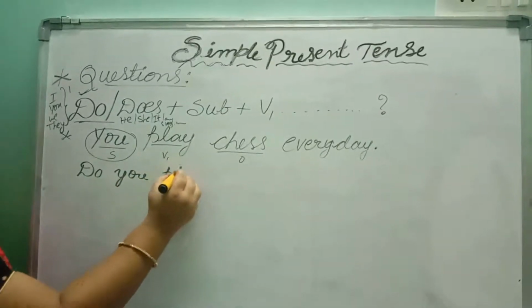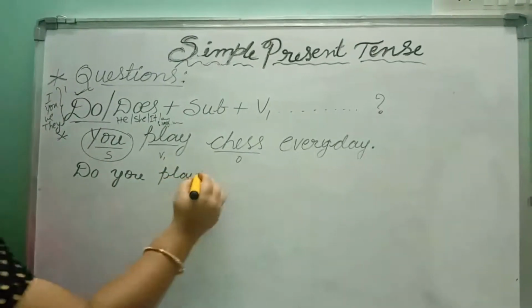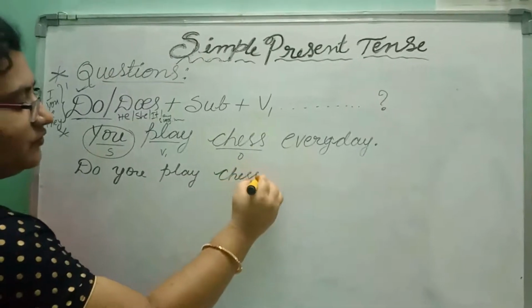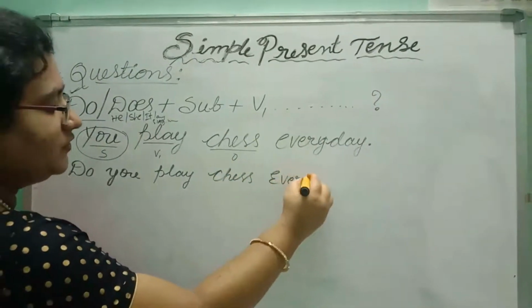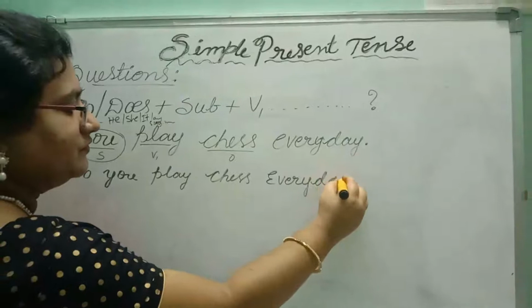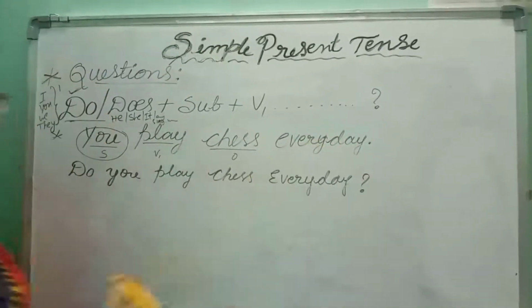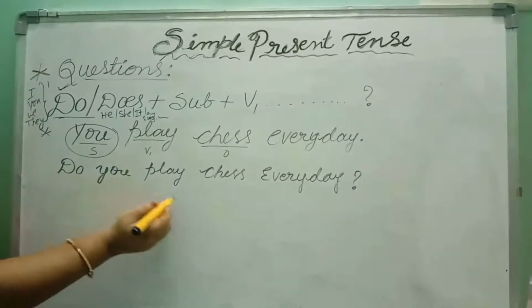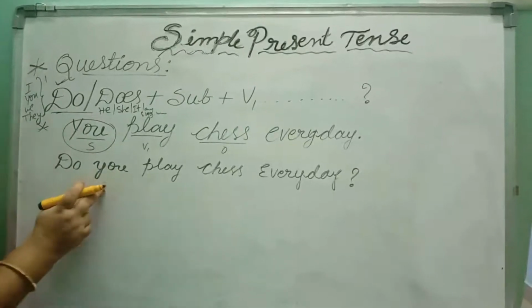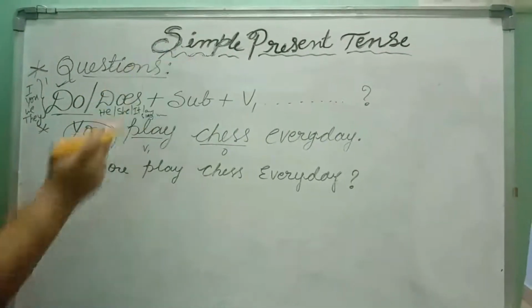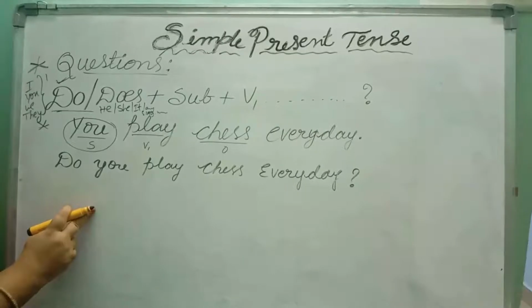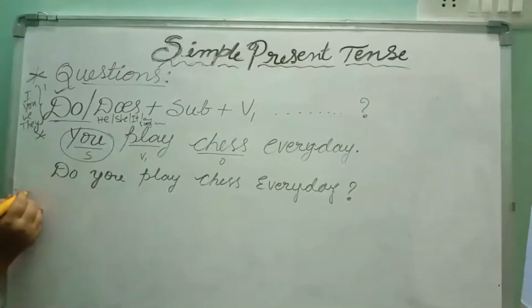Do you play chess every day? Question mark. This is the question in simple present tense. Did you understand? Let us take another example.